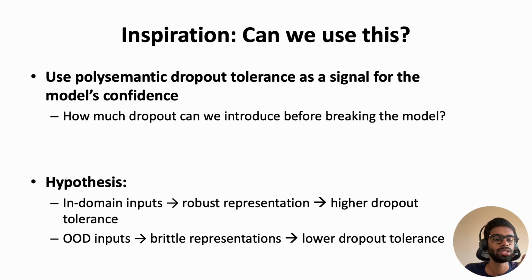So we hypothesize that in-domain inputs would have a robust representation. They would have a larger number of neurons representing each concept, and thus they would have a higher dropout tolerance. And similarly, out-of-domain inputs would have very brittle representations. They would have a smaller number of neurons representing each concept, so they might have a lower tolerance to dropout.